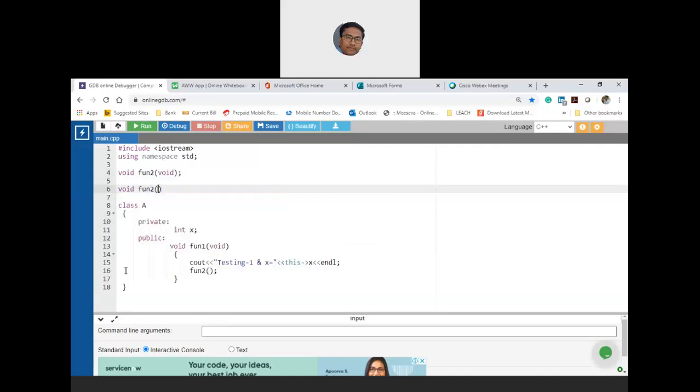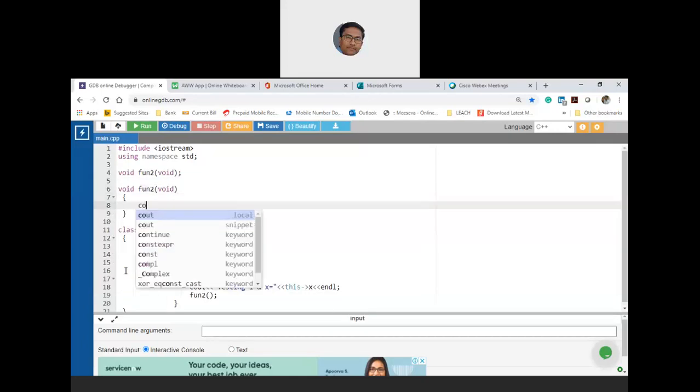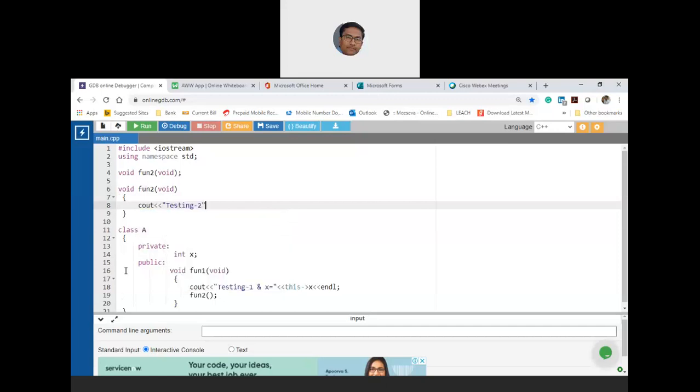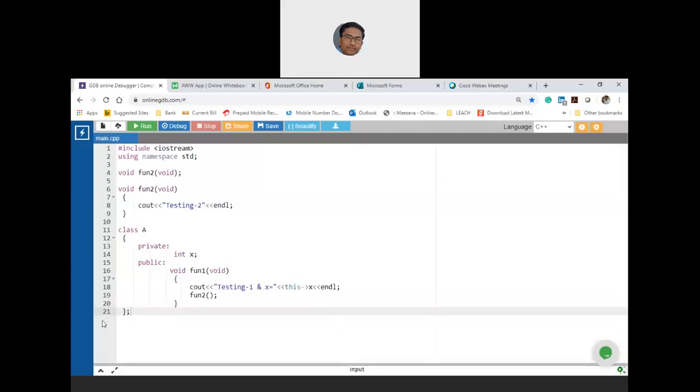This is a function definition. Now I'll write saying that this is testing2. Notice that I'm intentionally not passing the private data. There must be a semicolon as far as the class definition is concerned, and then let us start.